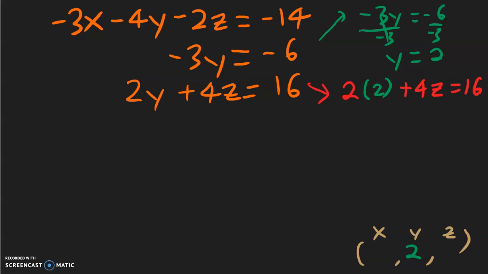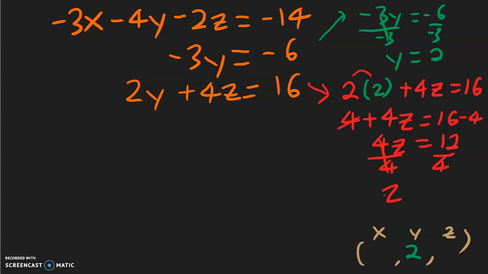So multiplying this, 2 times 2, we have 4. 4 plus 4z equal to 16. We need to move the 4 to the other side, so that becomes a -4. 16 minus 4 is going to be a 12. 4z equal to 12. Then we divide both sides by 4, and we get z is equal to 3. We're going to put that here. And now, all we need to do is use the first equation to find x.